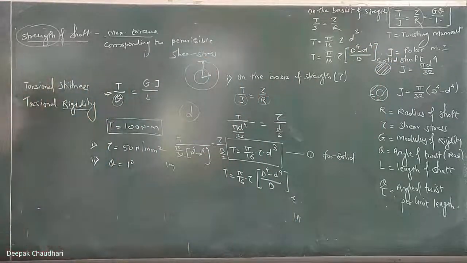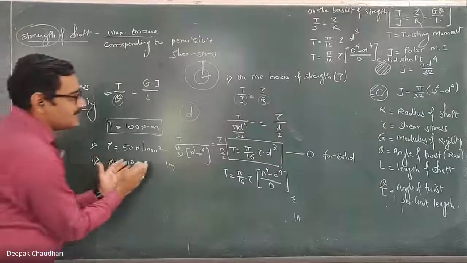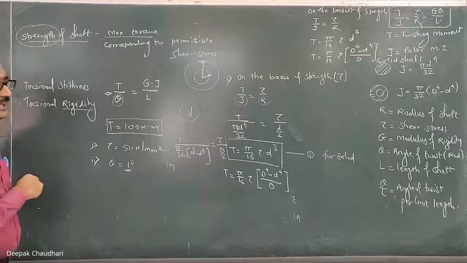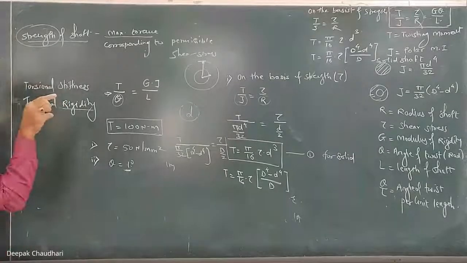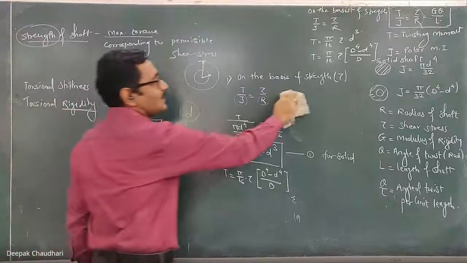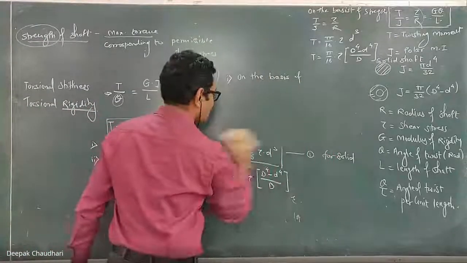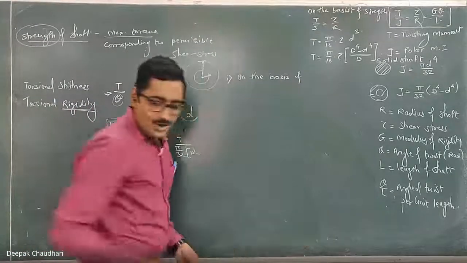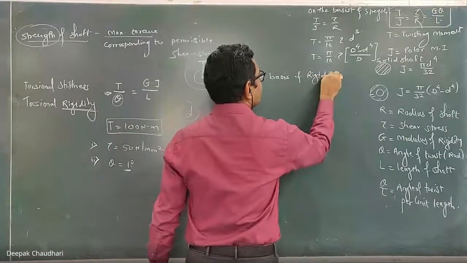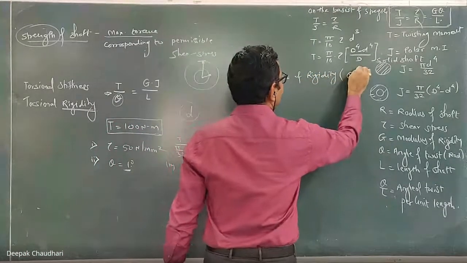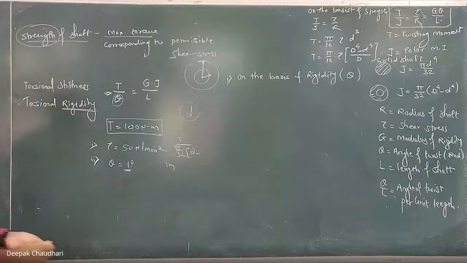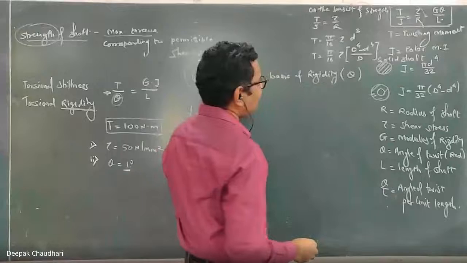First criteria. The second criteria to design a shaft, to calculate the diameter, is that the angle of twist should not be greater than 1 degree. It is known as the designing of the shaft on the basis of rigidity. So how to design the shaft on the basis of rigidity? On the basis of rigidity, that is when the limiting value of the angle of twist is given.